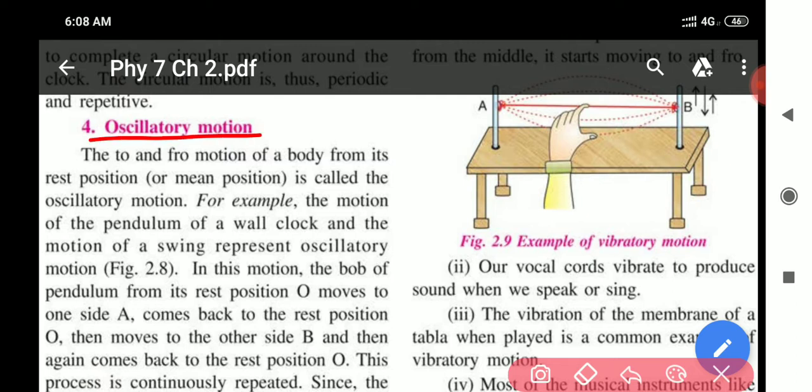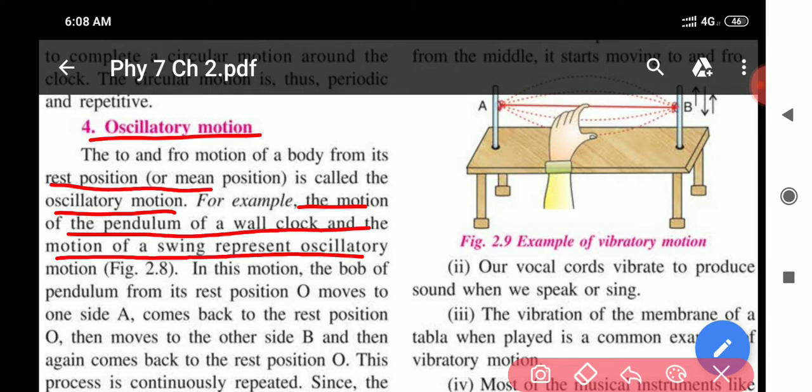Oscillatory motion. The to and fro motion of a body from its rest position or mean position is called oscillatory motion. For example, the motion of the pendulum of a wall clock and the motion of a swing represent oscillatory motion. How do they represent oscillatory motion? When they are at rest, they move to one side and again they move to the next side and again they come back to the original position. So that motion is oscillatory motion.